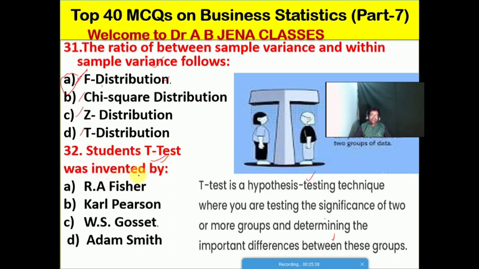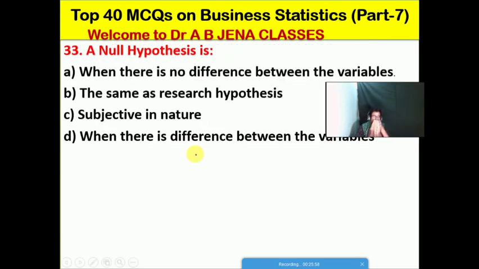The Student t-test was invented by whom? A. R. A. Fisher, B. Karl Pearson, C. W. S. Gosset, D. Adam Smith. Friends, C is the right option for this MCQ. The Student t-test was invented by W. S. Gosset. So that is the meaning of the t-test. Next we will see the null hypothesis.